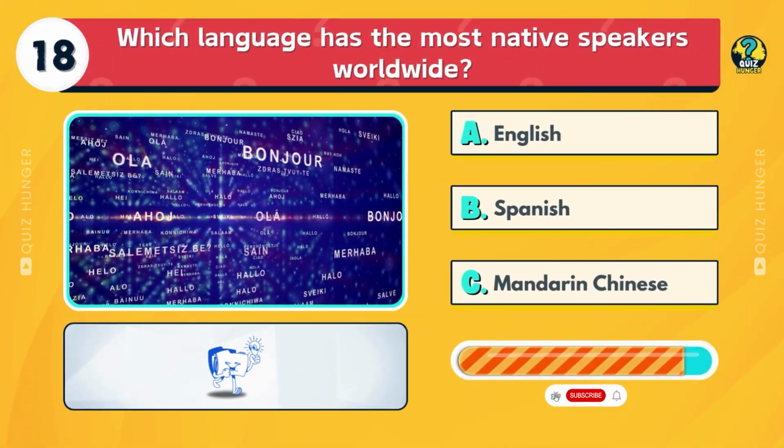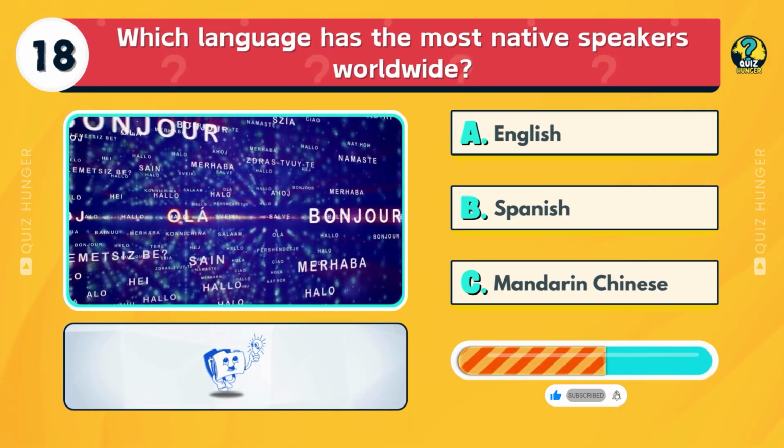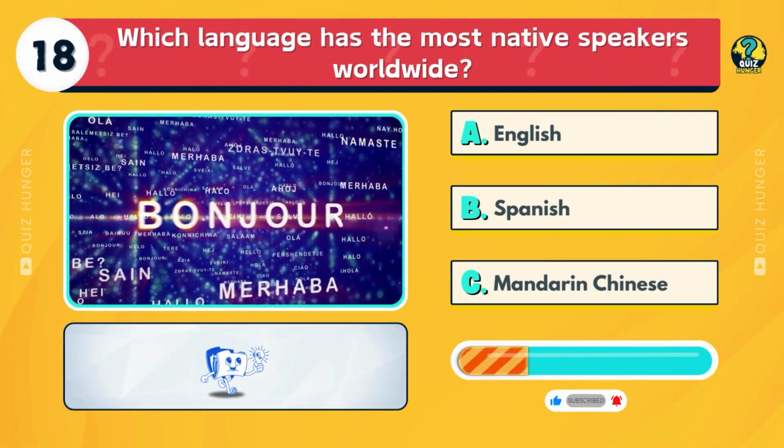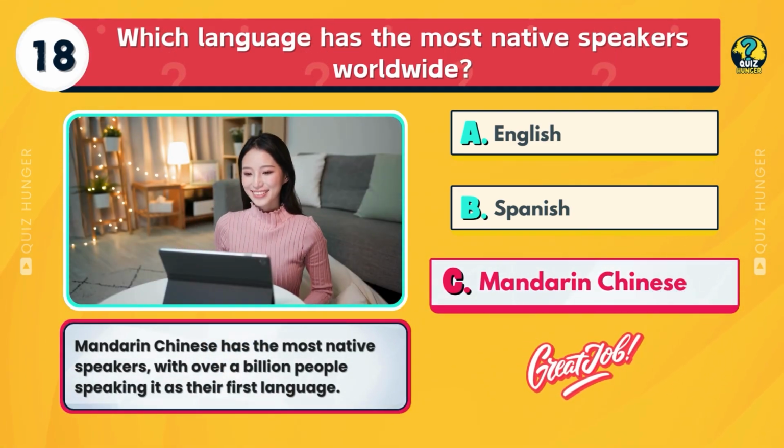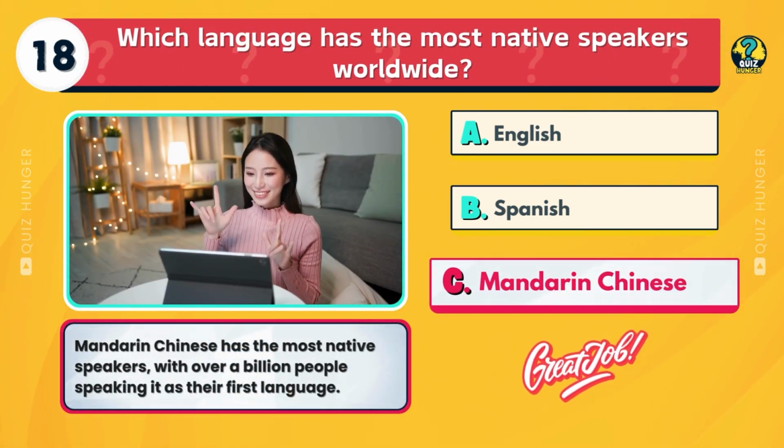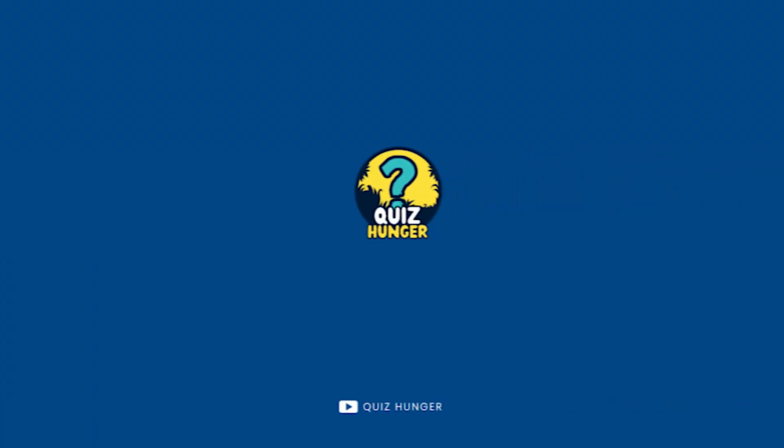Which language has the most native speakers worldwide? English, Spanish, or Mandarin Chinese? Mandarin Chinese has the most native speakers, with over 1 billion people speaking it as their first language.